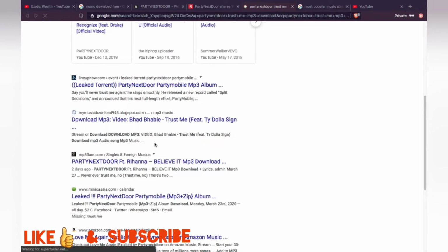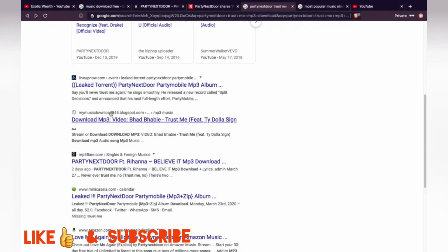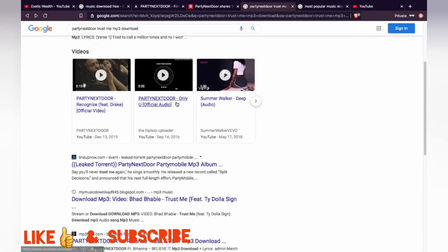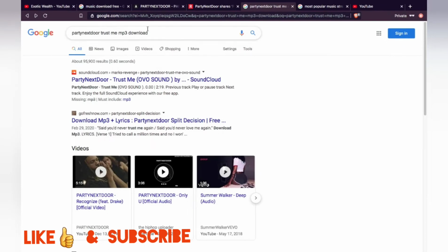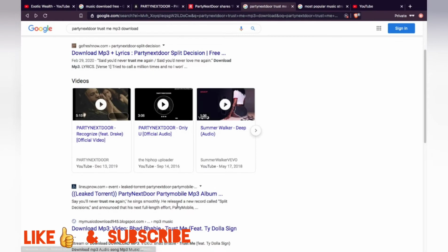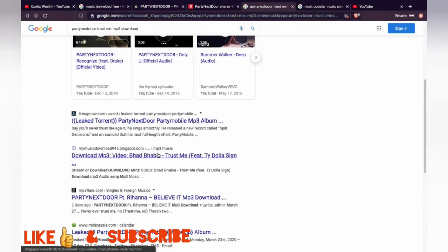See, that was CPAGrip. So, let's see about this website right here, because these are ranked top 5. These are in the top 5 rankings for this keyword that people are searching for this song and for this download. And so you can just do the same thing for any other song and put it into your own words. Instead of Party Next Door, or instead of the name Trust Me, you would put like Drake, one of his song names or whatever, and just keep the MP3 download. This is the only part you keep, and then boom.